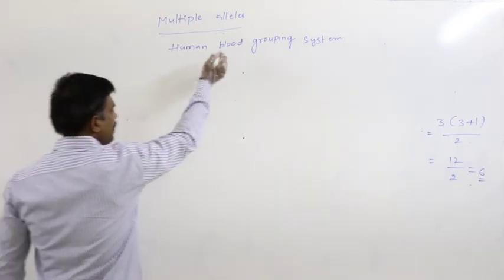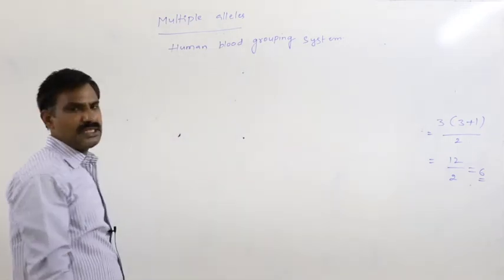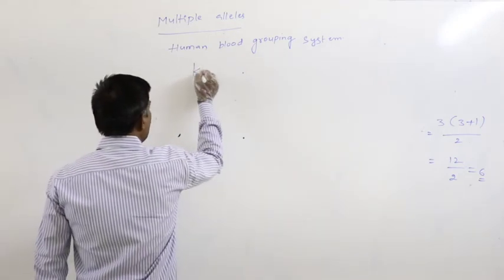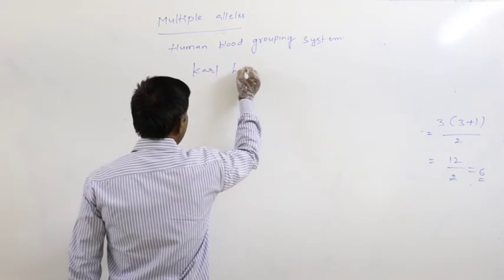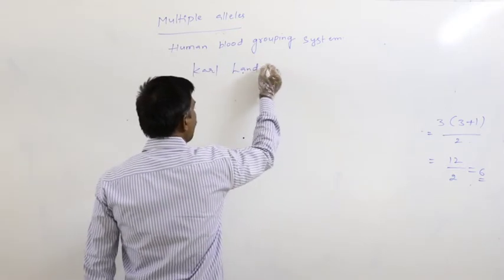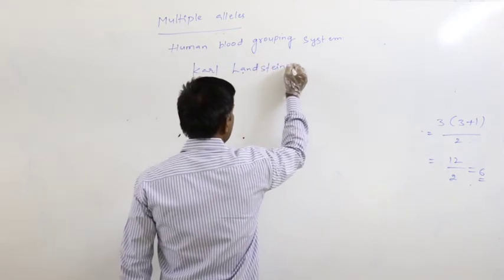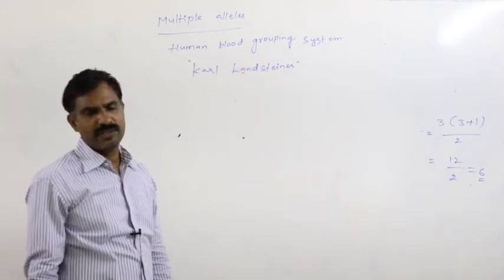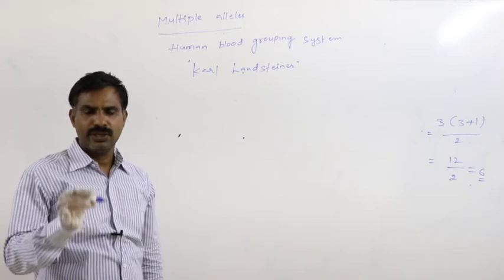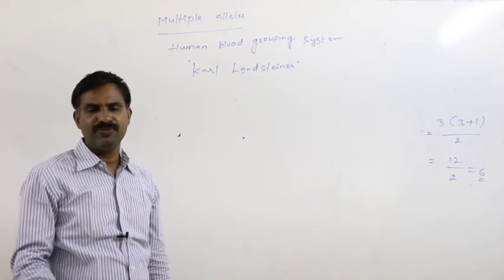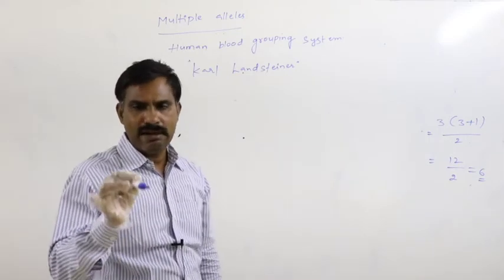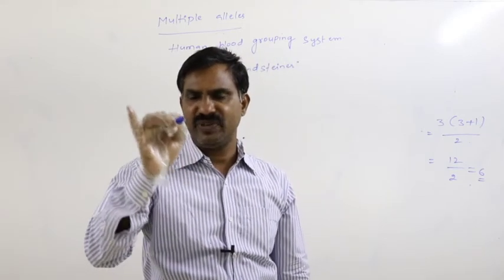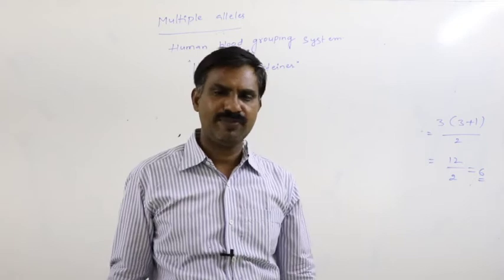So who is the person who discovered this human blood grouping system? Carl Landsteiner. Carl Landsteiner discovered the human blood grouping system while transferring blood from one species of animal to another species of animal.